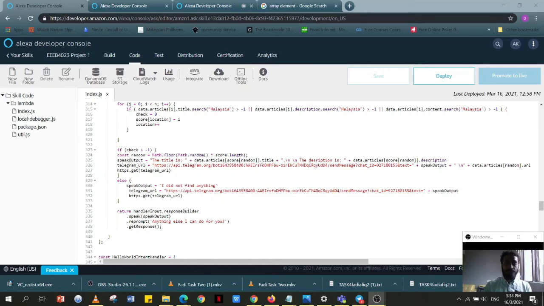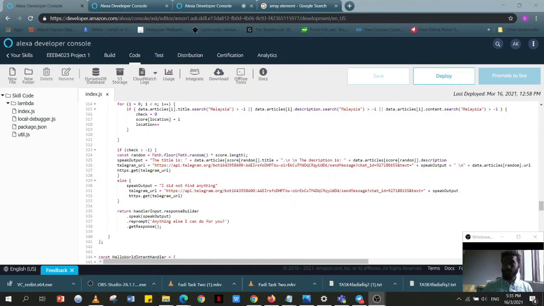So if the array contained 5 different sets of article numbers which had the term Malaysia in them, this random integer will just pick any integer between 0 to 5. Once it has picked an integer, this integer will then be used in our output. As you can see, in the speak output, the title is, we will select the specific integer under the article's title and its corresponding description, and this output will be sent into the Telegram.